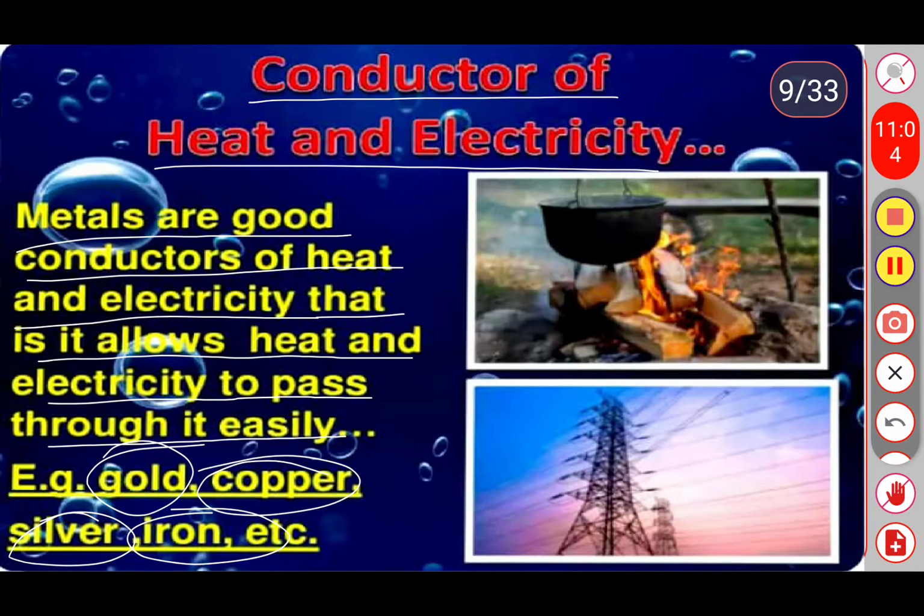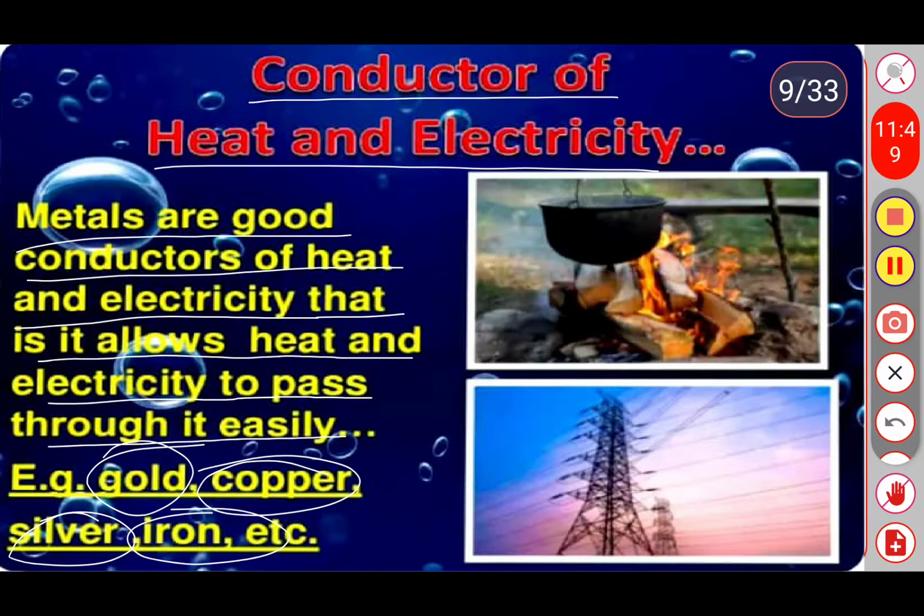The utensils we use in the kitchen are made of zinc, copper, aluminium, because these metals are good conductors of heat also. All metals are good conductors of heat and electricity because they contain free electrons. It means all metals lose their electrons, so they are electropositive elements. These free electrons conduct electric current. Silver and copper are among the best conductors of electricity.